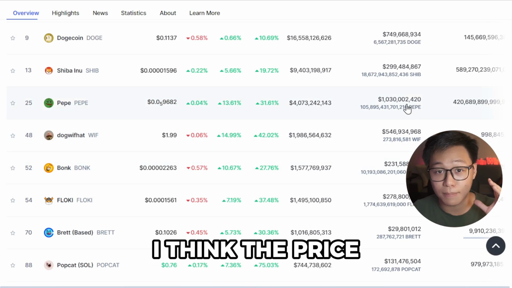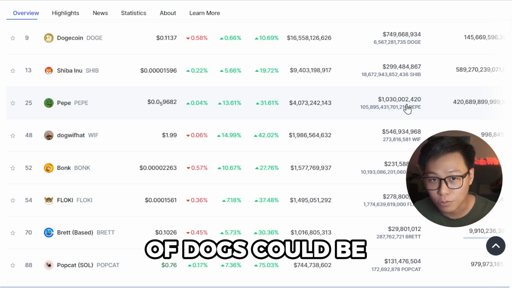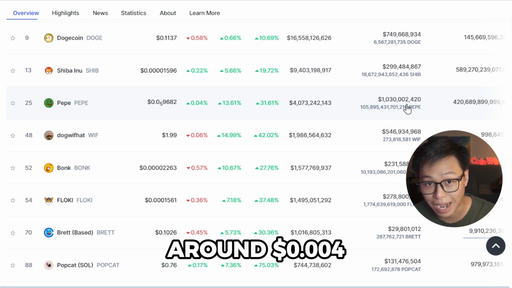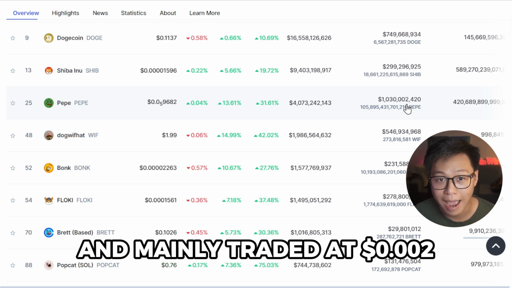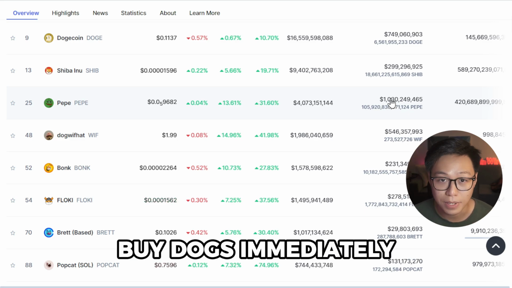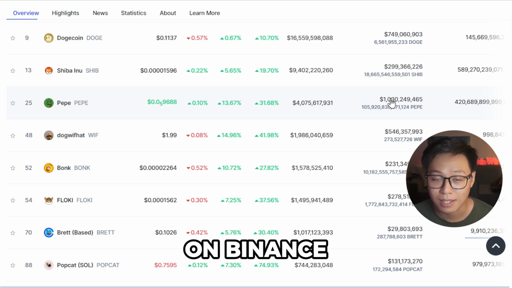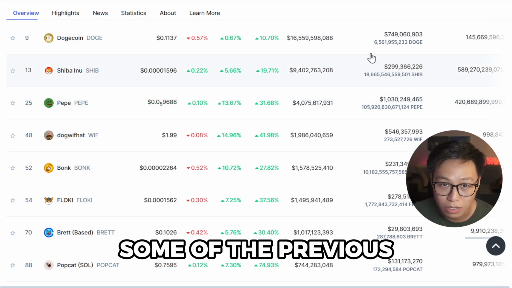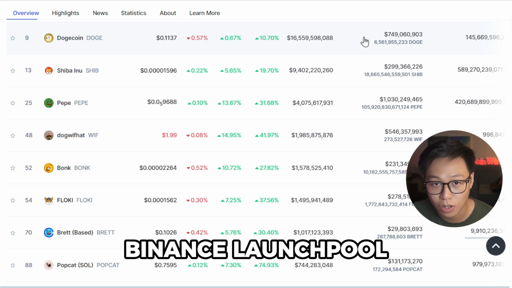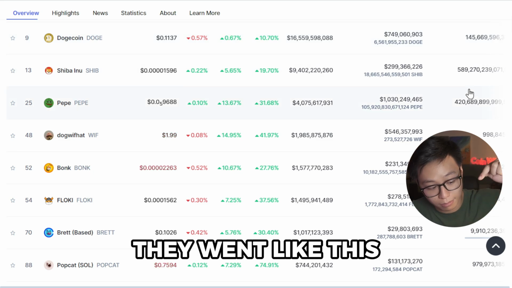In summary, I think the price of Dogs could be around 0.004 and mainly traded at 0.002. You don't want to buy Dogs immediately after it gets listed on Binance, because looking at some of the previous launches, like recent launches of Binance Launchpool, the token price went like this, right?